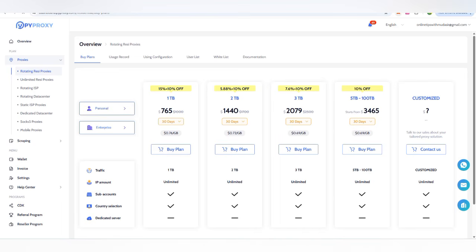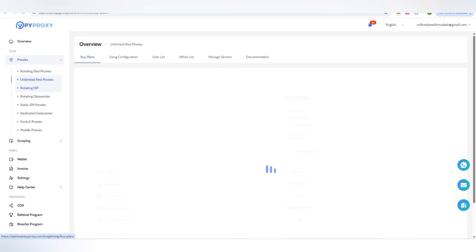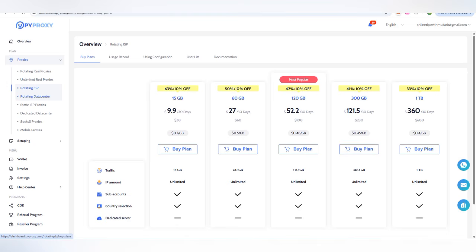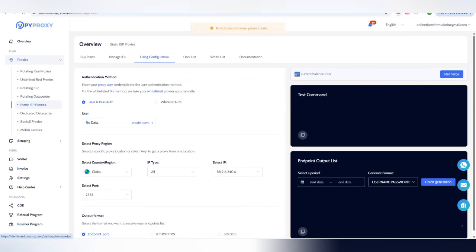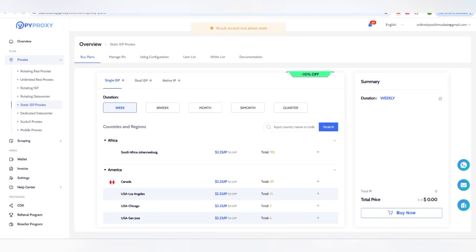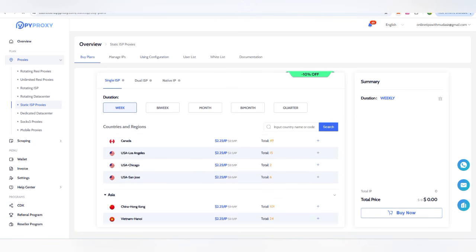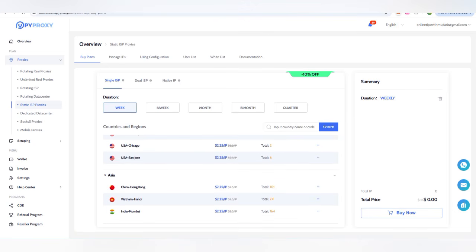But as I have already shown here, you can also check some other categories in which you can check the prices according to your suitable needs for your business. You can even check complete information about their plans, and you can customize with the country and their number of IPs, as customization is also available with 10% off.